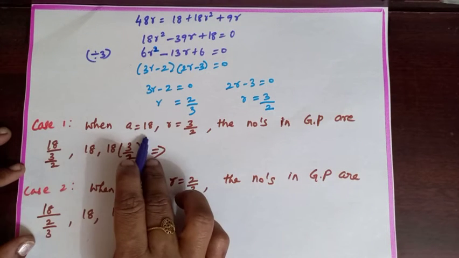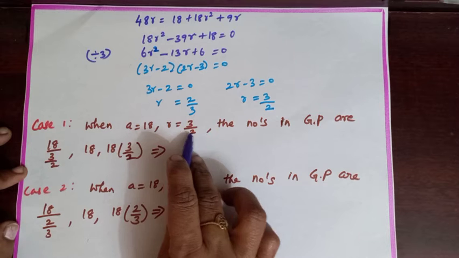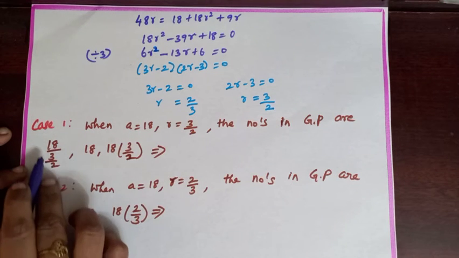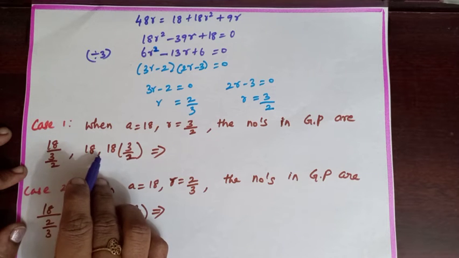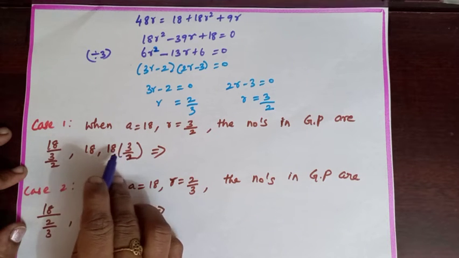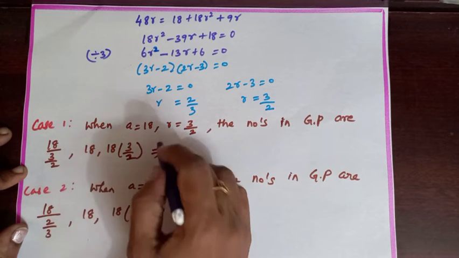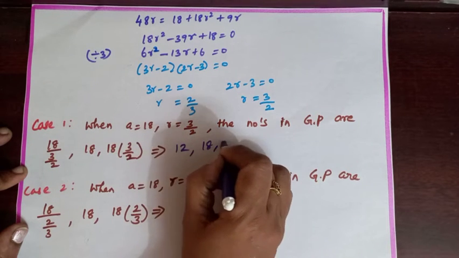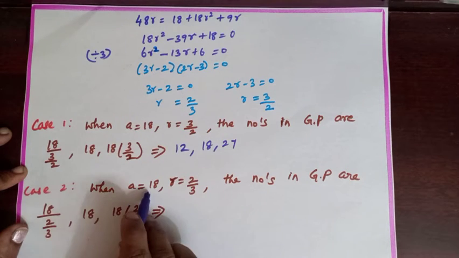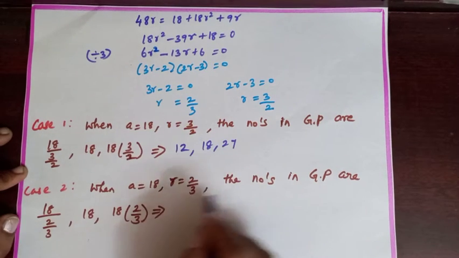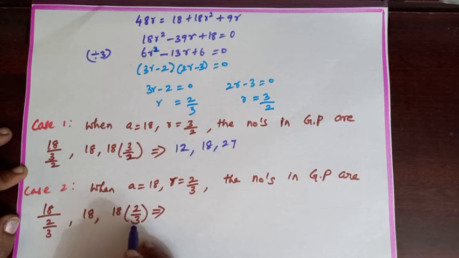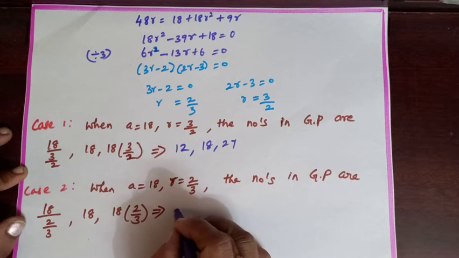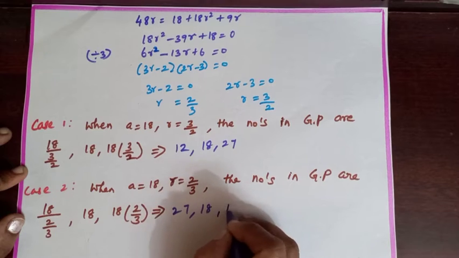Case 1. When A equal to 18, R equal to 3 by 2, the numbers in GP are A by R, 18 by 3 by 2, comma, A is 18, comma, AR, 18 into 3 by 2, which gives 12, 18, 27. Case 2. When A equal to 18, R is 2 by 3. The numbers in GP are A by R, 18 by 2 by 3, A is 18, AR, 18 into 2 by 3, which gives 27, 18, 12.